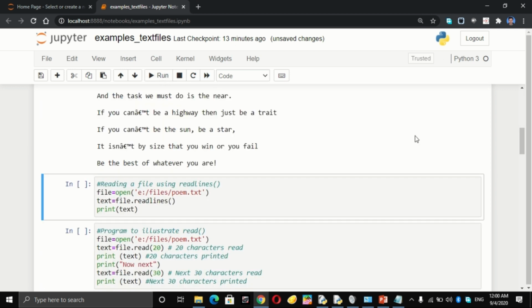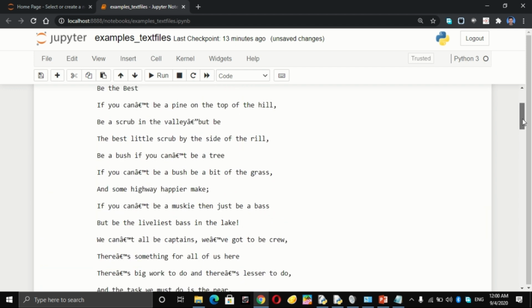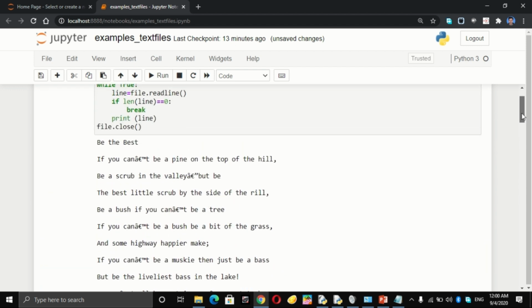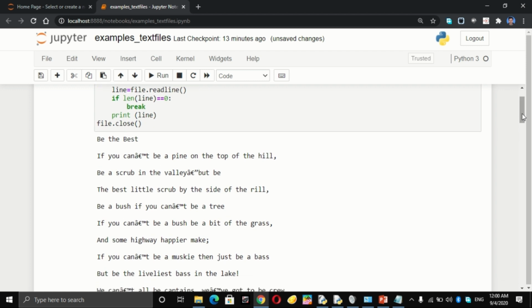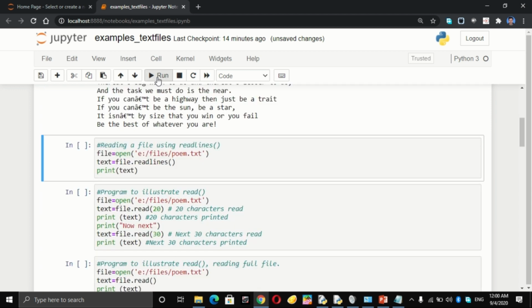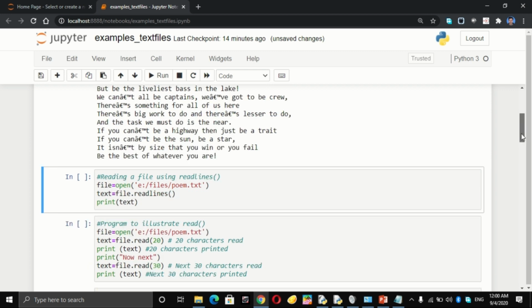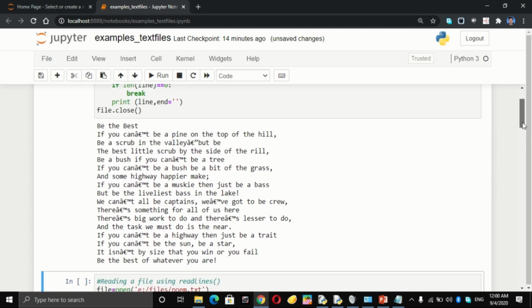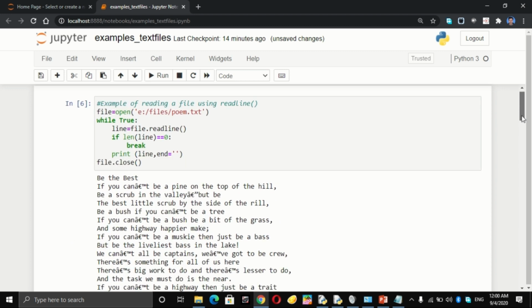As I had told you earlier, you will be getting two line spaces, whereas only one line space should be coming. That is why it is suggested that when you are using print, you should use the end parameter as blank only. Again I will run. Now you can see the line space is single line space only. I hope this program is clear. Now we are going to the next one.